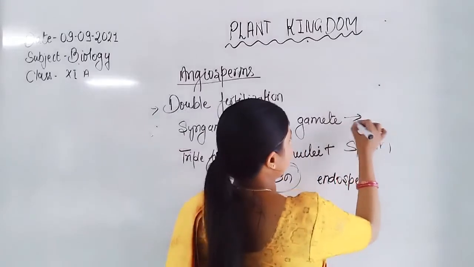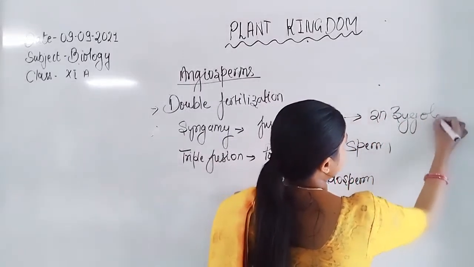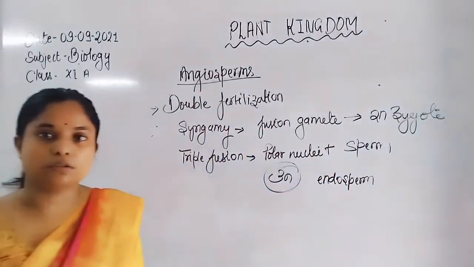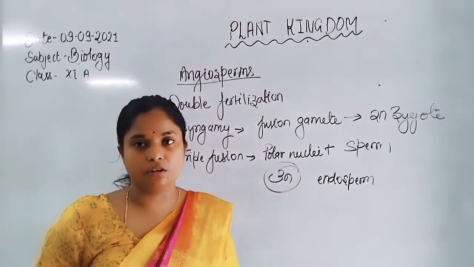Whereas fusion of gametes forms a diploid zygote. So here is the overall about the angiosperm. Next is alternation of generation.